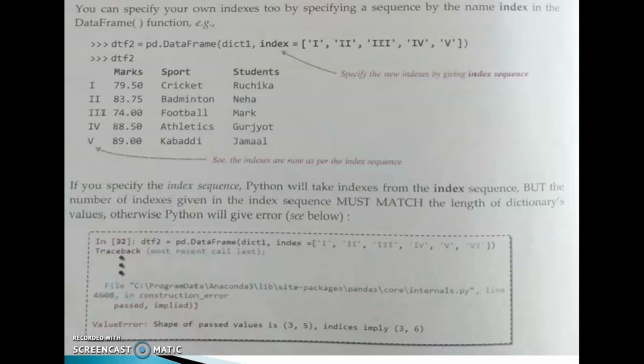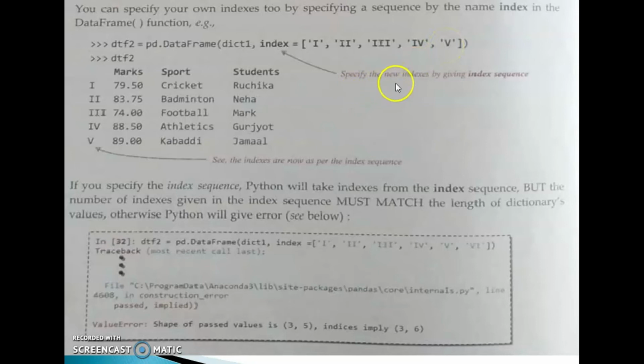By specifying a sequence by the name index in the data frame function, we can give our own indexes too, by using this index keyword. Check this one: dtf2 is equal to pd.DataFrame(dict1, index=[1, 2, 3, 4, 5]). I specified here the list of values 1, 2, 3, 4, 5. Five index values I specified.